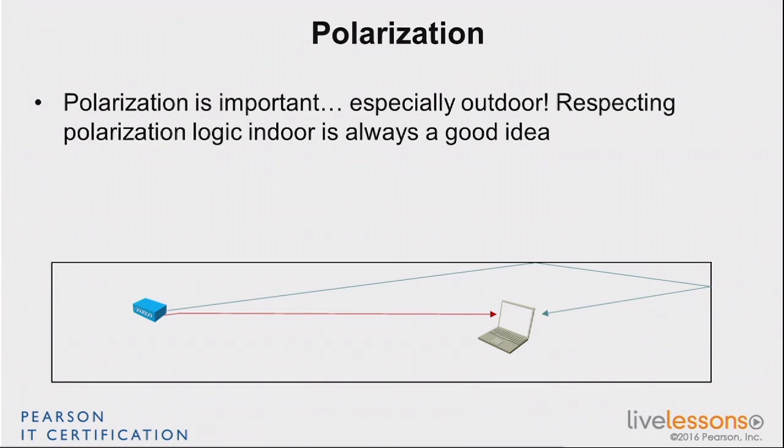However, it doesn't mean that you shouldn't care about it. You should do your job right. And if you have a polarization system, and typically Wi-Fi uses vertical polarization, you should make sure that your antennas are vertical if they're supposed to be sticking out of your access points. Up and down, right? They can be up and down, doesn't matter, but they have to be vertical so that you have the right polarization right from the beginning. If it's not that way, it's typically not critical, but it's better if it is.